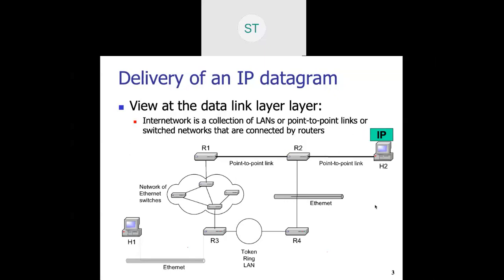So an internetwork is a connection of LANs, point to point. That is where switching takes place. The IP datagram gets forwarded here, then here, and then reaches the destination. So all are point to point links.